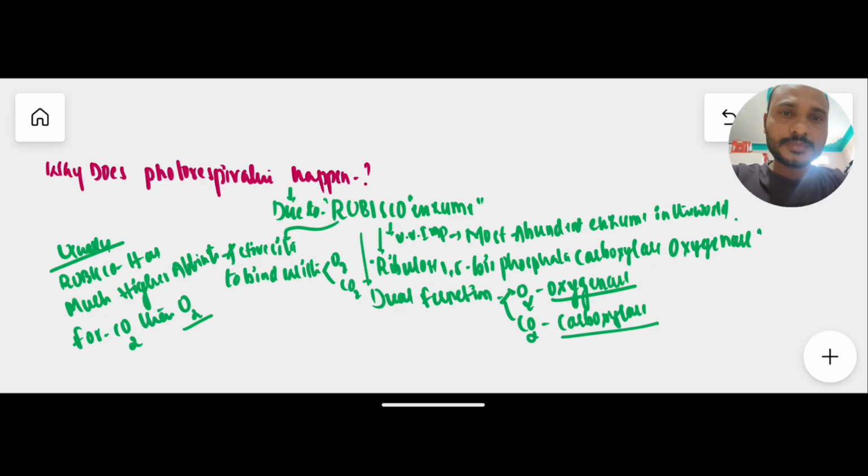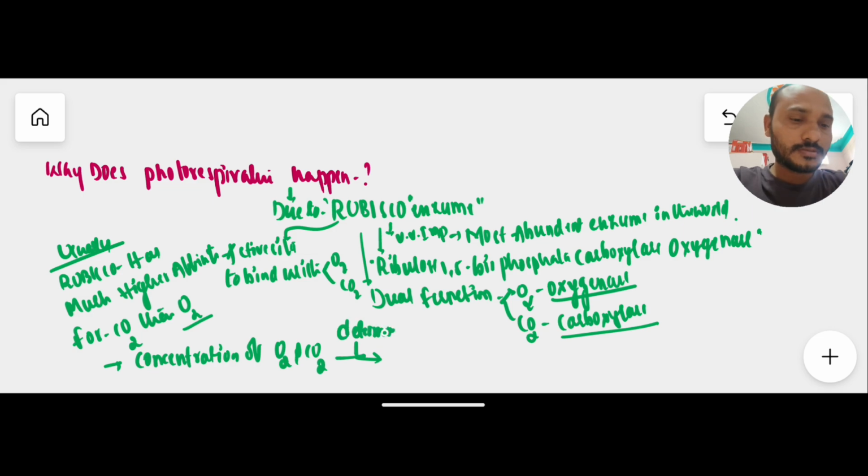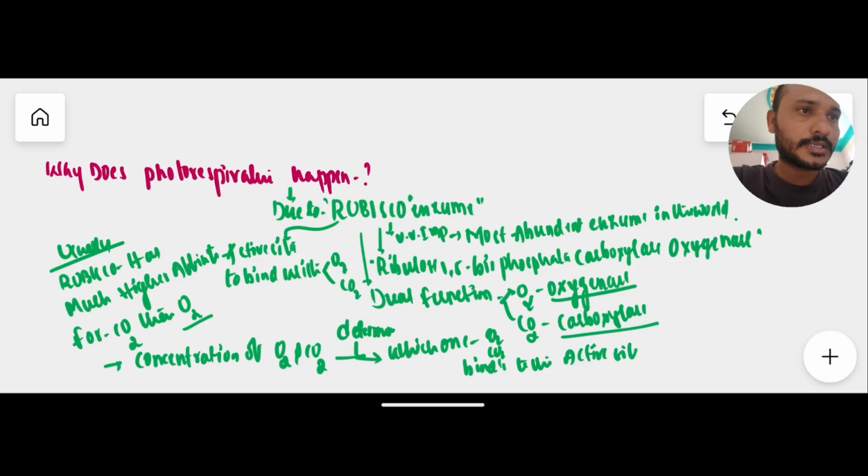One important point: the relative concentrations of oxygen and carbon dioxide determine which one will bind to the enzyme's active site. So it is the concentration of oxygen and carbon dioxide that determines whether oxygen or carbon dioxide binds to the active site of the enzyme.